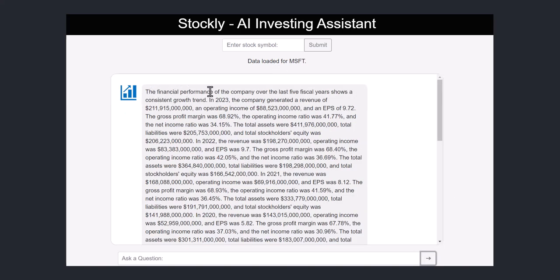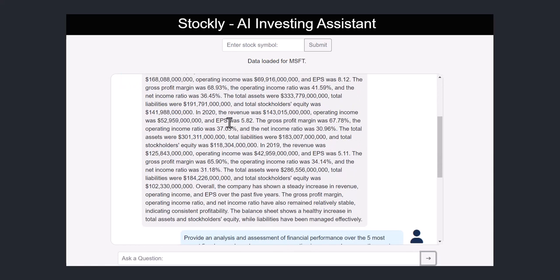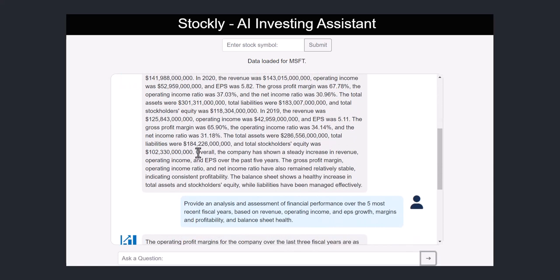It starts off by saying that the financial performance of the company over the last 5 fiscal years has shown a consistent growth trend. Then it goes into the specific financials of revenue, operating income, earnings per share, profit margins for each of those years. That's a fair bit of text to get through, but at the end it provides a conclusion. Overall, the company has shown a steady increase in revenue, operating income, and earnings per share over the past 5 years. The gross profit margin, operating margin, net margin have remained relatively stable, indicating consistent profitability. The balance sheet shows a healthy increase in total assets and shareholders' equities, while liabilities have been managed effectively.